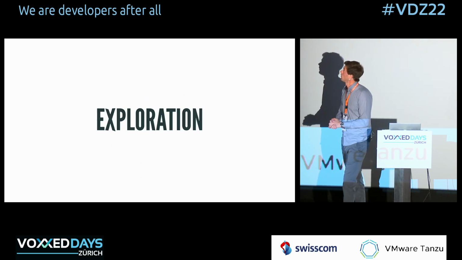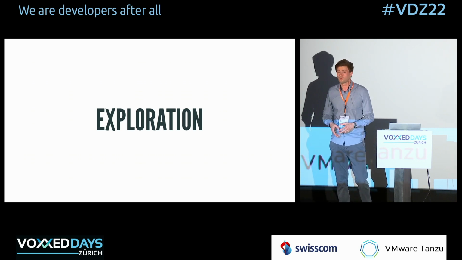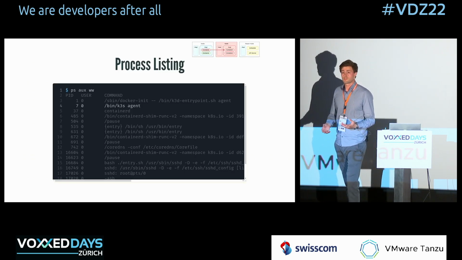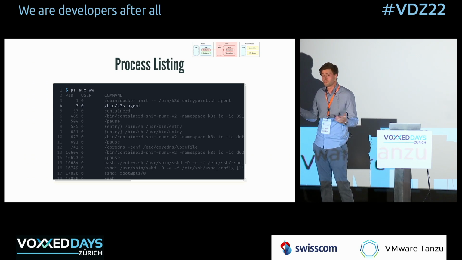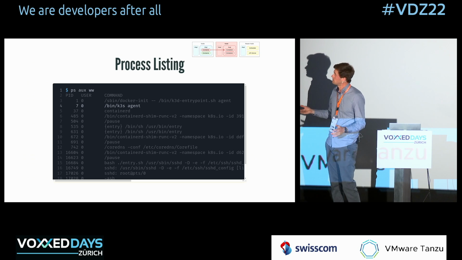Okay. So we're still on the node. We got some information such as the host name, but we want to find more information, right? So one of those things is process listing. So I can perform a process listing on my node, right? And I can see every process that's running as every user.